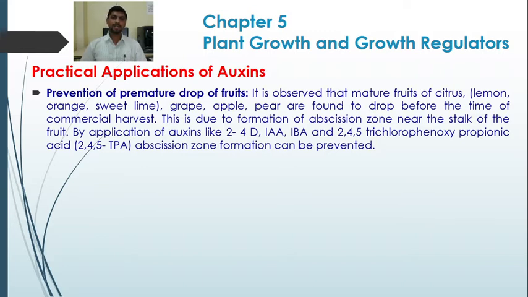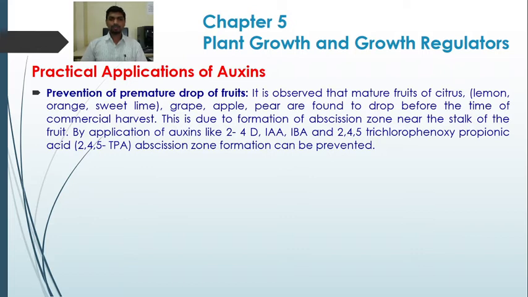By the application of auxins like 2,4-D, 2,4-dichlorophenoxyacetic acid, IAA, IBA, 2,4,5-T, trichlorophenoxypropanoic acid, abscission zone formation can be prevented. So the prevention of premature drop of the fruit can be done by the application of auxins.